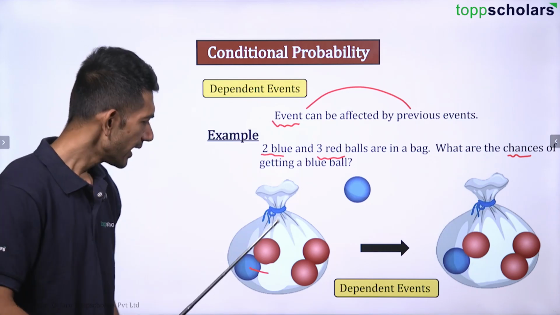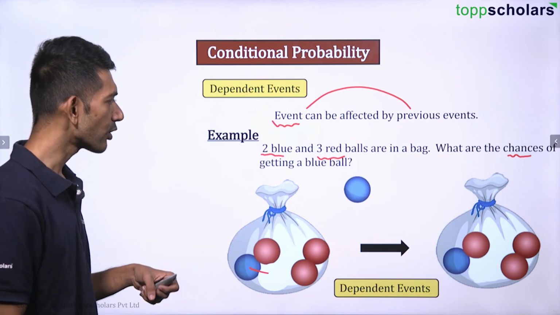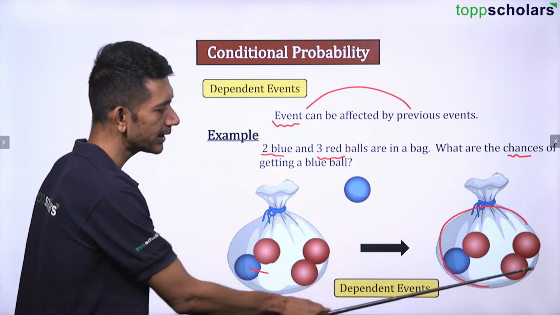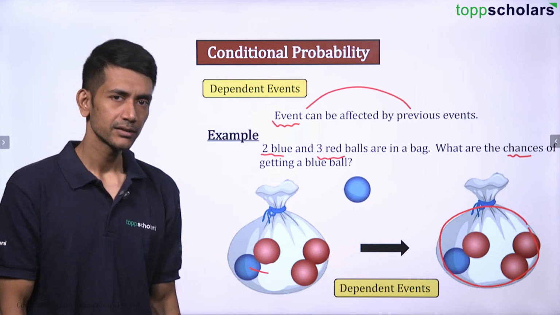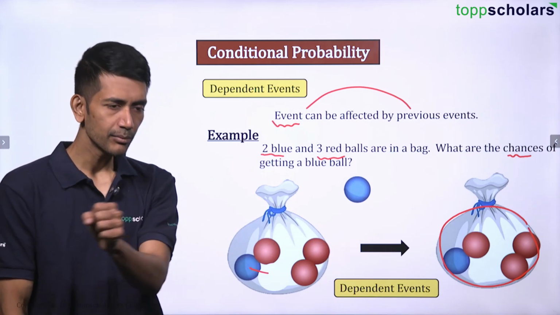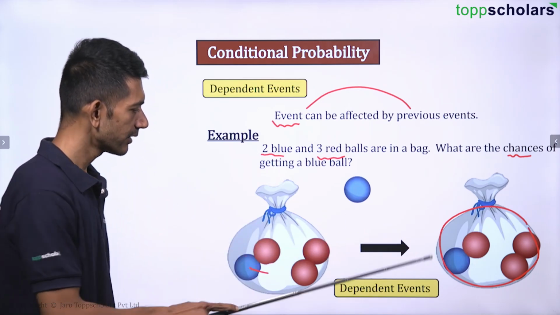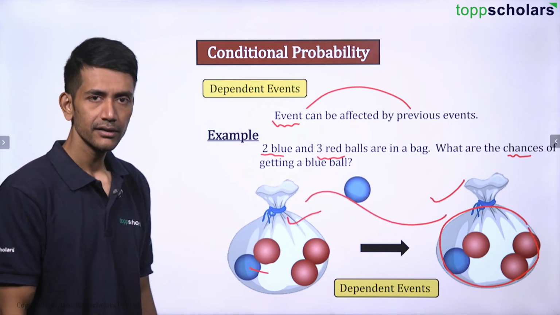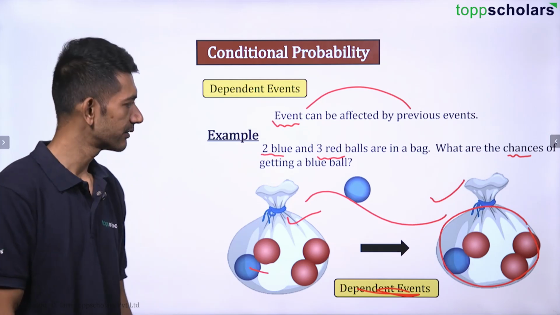But now if I remove one ball, one ball is already drawn, and then I want to find out the probability of a blue ball here, is it going to be the same or is it going to change? This is going to change. Here, after getting a blue ball, I have not placed it back. So definitely this is affected by the earlier draw, isn't it? Both of them are dependent events, right? They are dependent events.